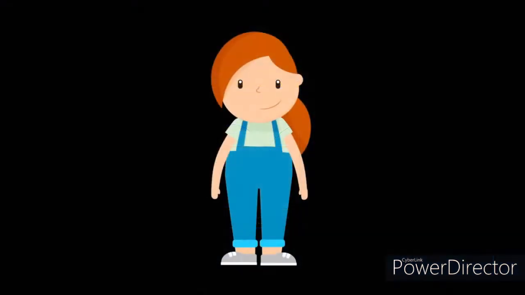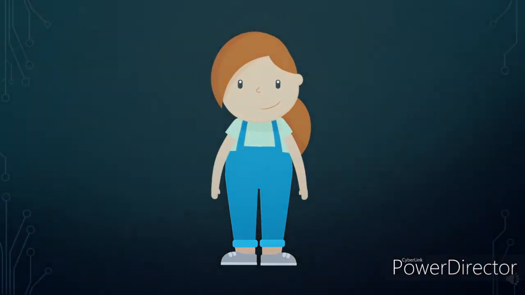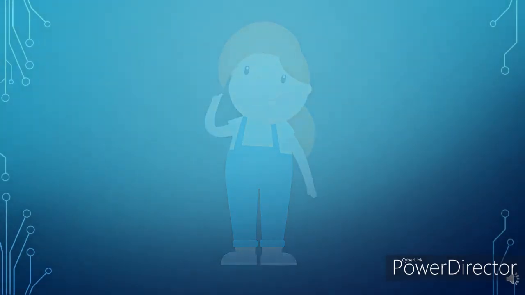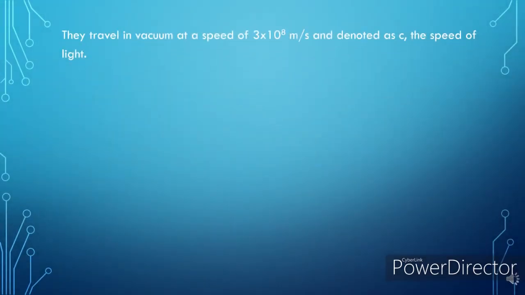All electromagnetic waves can travel through a medium, but unlike other types of waves, they can also travel in vacuum. They travel in vacuum at a speed of 3 times 10 raised to 8 meters per second, denoted as c, the speed of light.